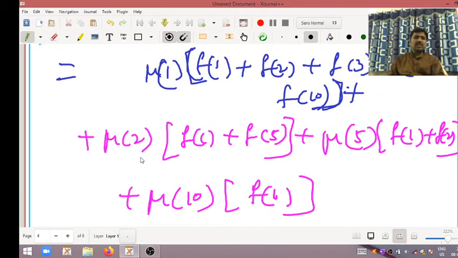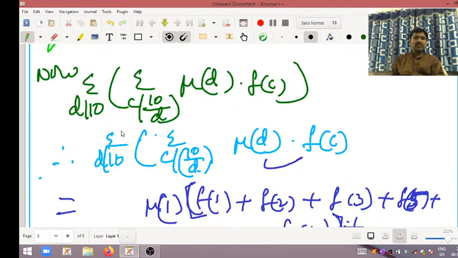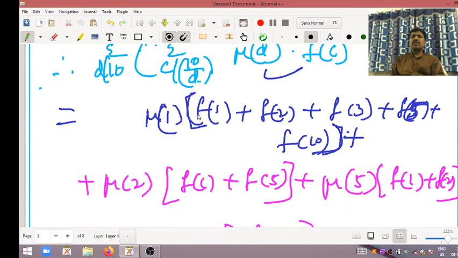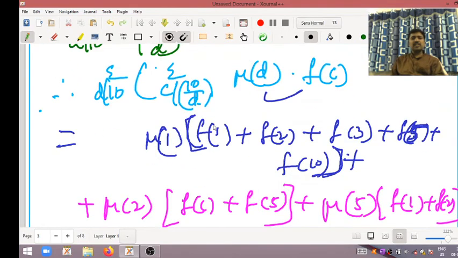My dear students, here I will continue. This is equal to, in all terms again, in this term f1 coefficient we want to write. So for that purpose f1 into, here in this first term, f1 coefficient is what? Mobius of 1. f2 coefficient, f2. So Mobius of 1 is the coefficient of every number in the bracket.